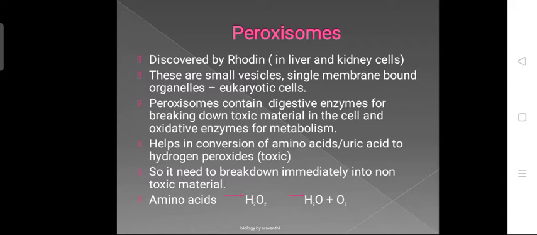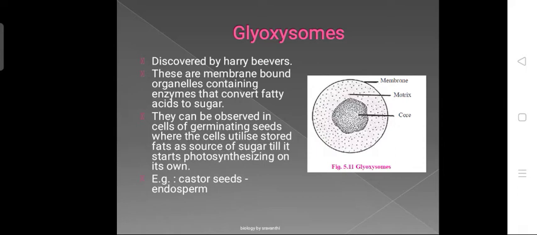You can see the equation there: amino acids are broken down into hydrogen peroxide, which is a toxic substance, then it is immediately broken down into water plus oxygen. This mechanism takes place completely with the help of the digestive enzymes present in the peroxisomes. Next, going to another microbody, the glyoxysome.